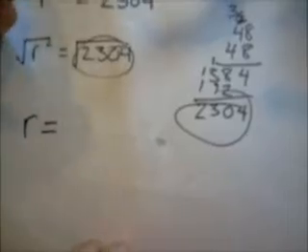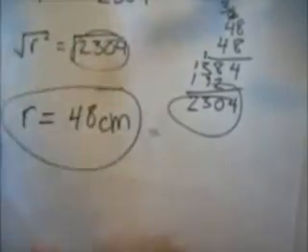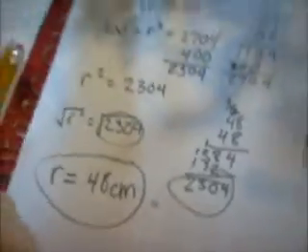And as you can see, the answer is the same, which means the missing side R equals 48 centimeters. And that's all you need to know. Thanks for watching. Bye.